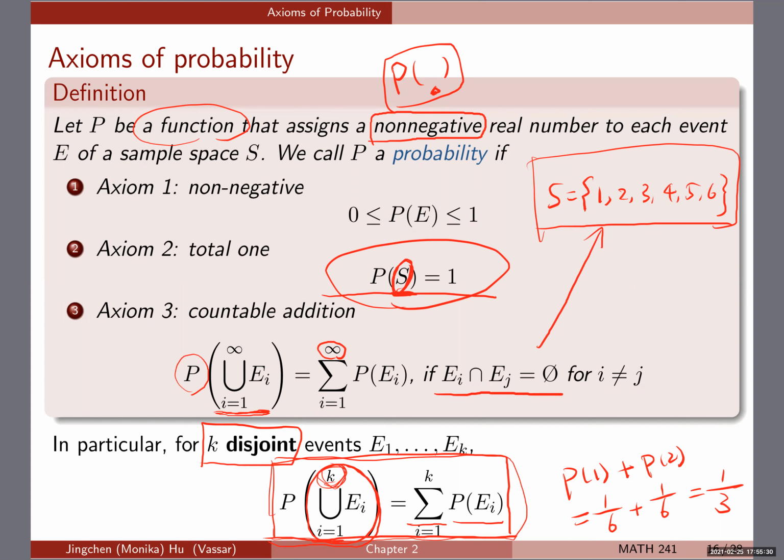But later, when we move to continuous cases, as you know from the introduction lecture, we're going to start to bring in an infinite number of events, and still, regardless, axiom 3 is going to hold there.